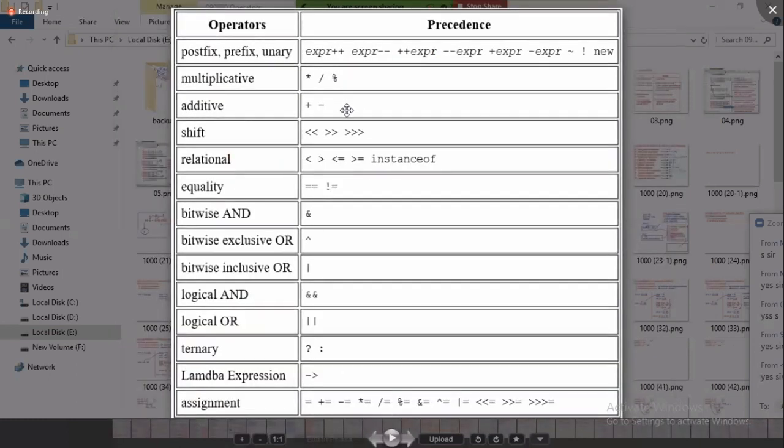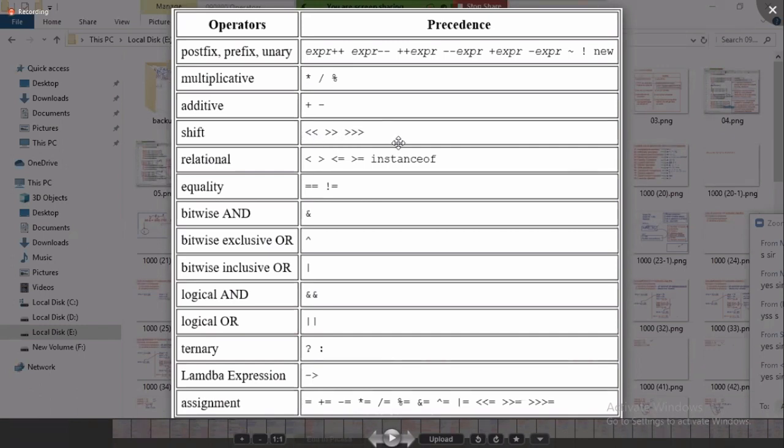So if you prepare an expression with a different combination of operators, first all unary operators are evaluated. After unary operators are evaluated, then multiplicative operators and then additive operators are executed. After these two, shift operators are executed. Which shift operators? We have 3 shift operators: left shift, right shift, and double right shift. All 3 are executed in the order they are used, from left to right.